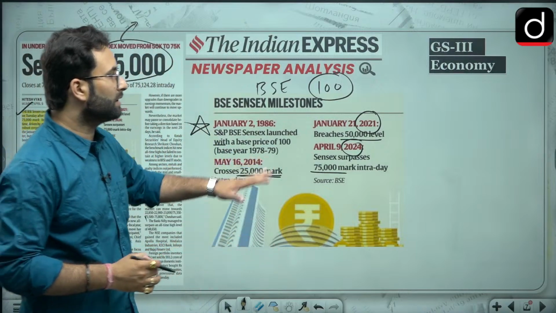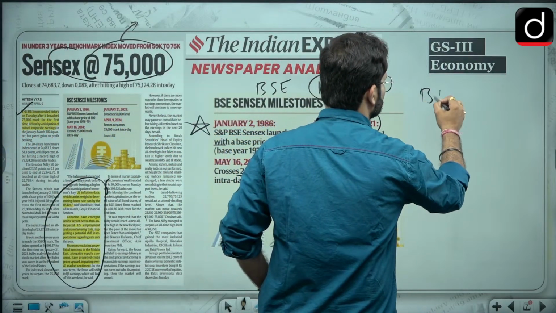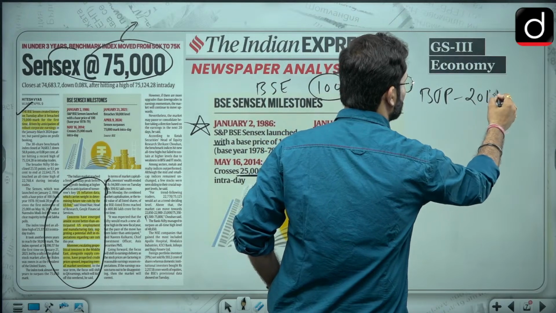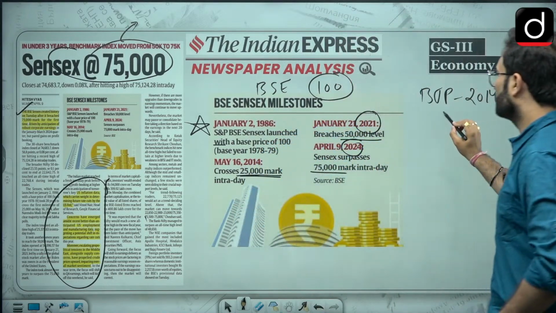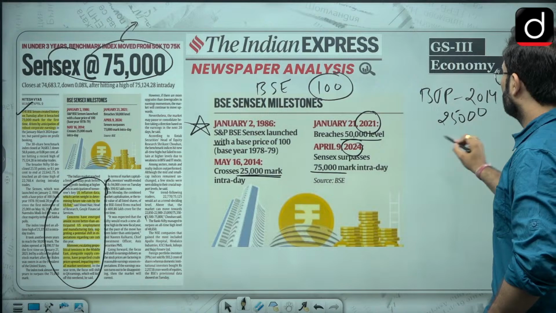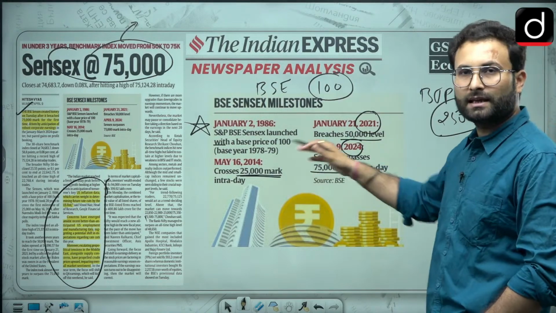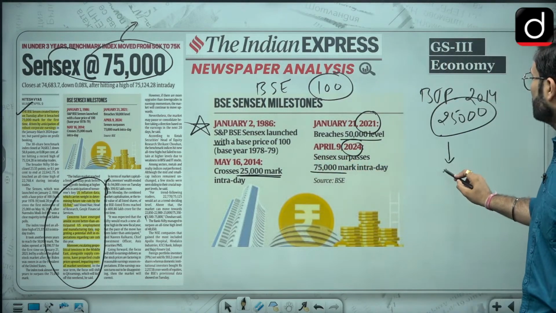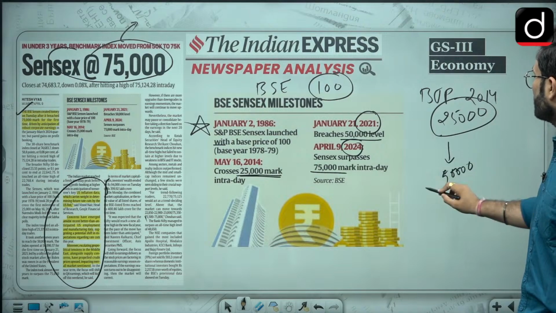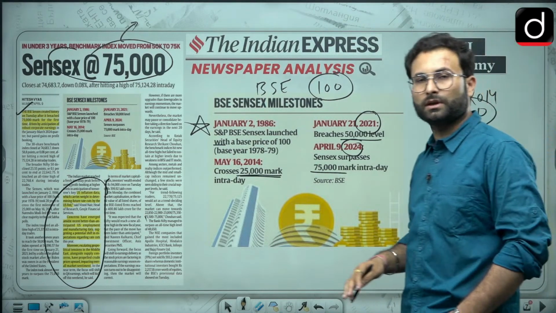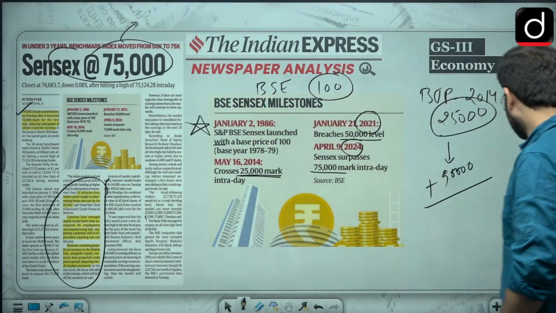So since the BJP government came in 2014, it started at the mark of 25,000, and in the next 10 years it has increased by nearly 50,000 points. Now that is about the Sensex. We will see what the reasons are.